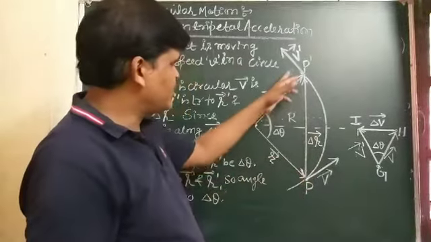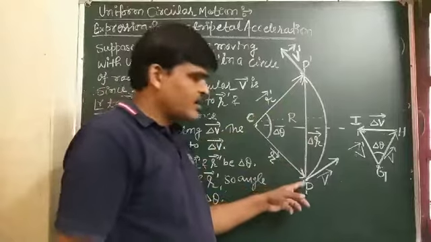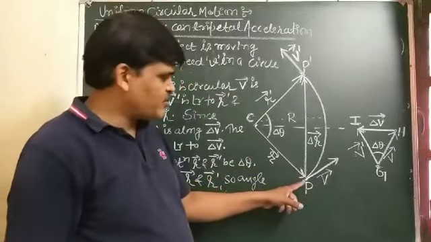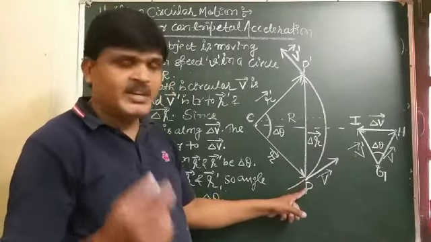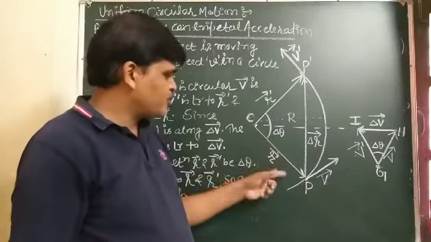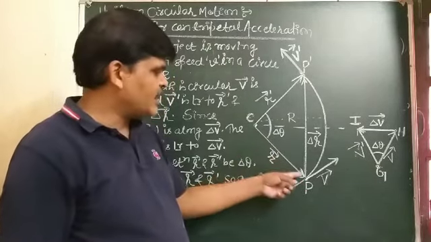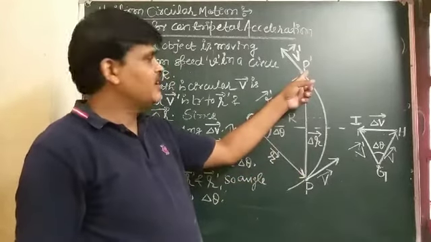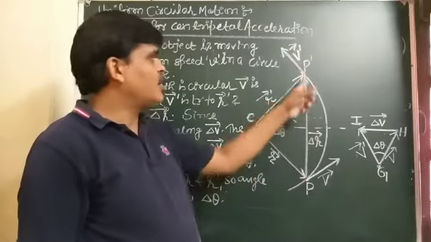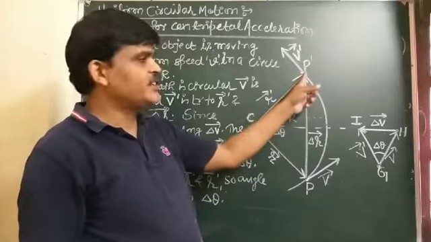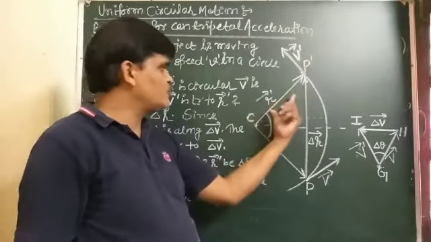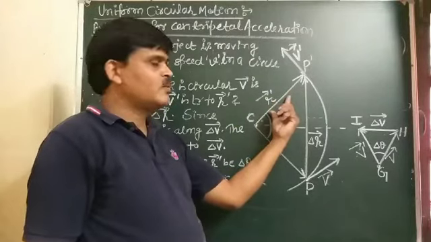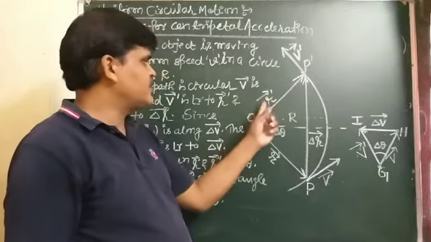See carefully in the diagram: the position of the object on the circular path at a point P at time t has position vector r, and after time t', the object reaches point P', whose position vector from the center of the circle is vector r'.